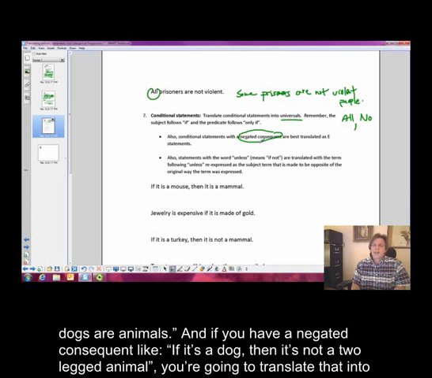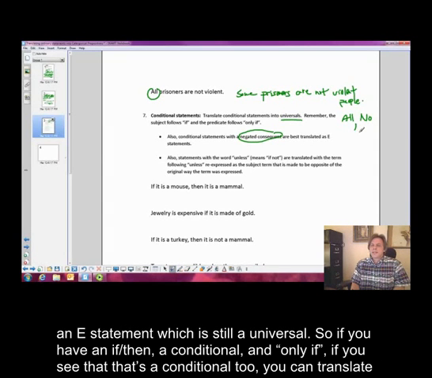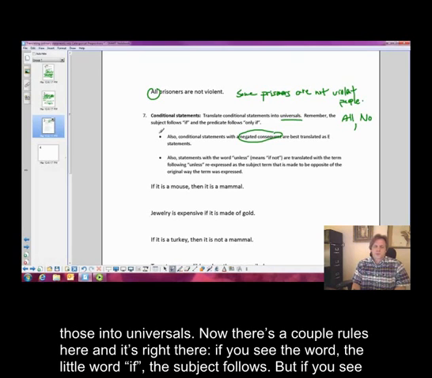And if you have a negated consequent, like if it's a dog, then it's not a two-legged animal, you're going to translate that into an E statement, which is still a universal. So if you have an if-then, a conditional, and only if, you see that's a conditional too, you can translate those into universals.